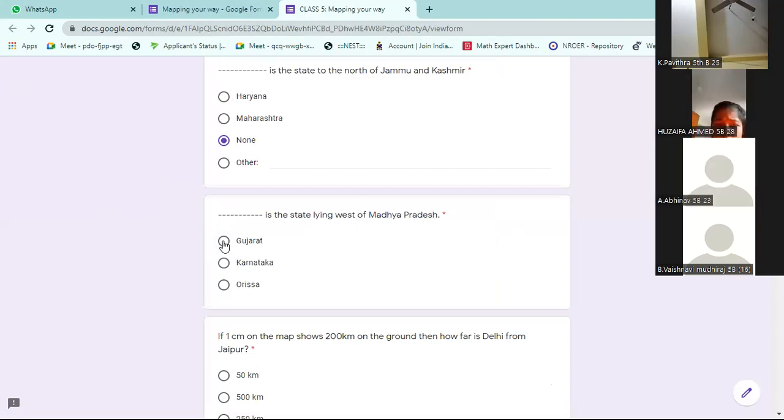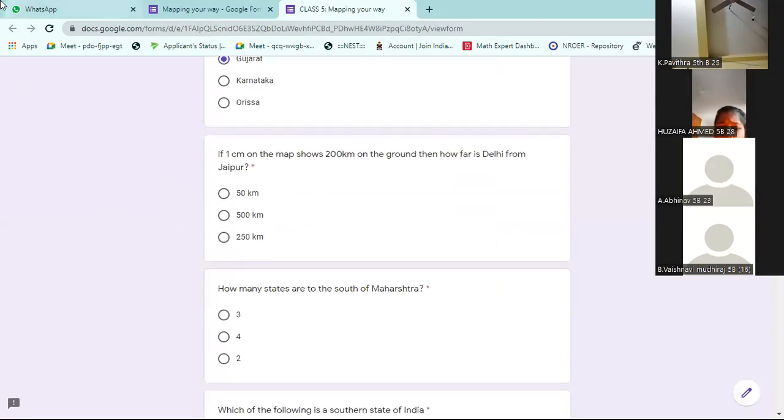Sir, the next question: how can we identify how far it is? 1 centimeter on the map shows 200 kilometers on the ground. Then how far is Delhi from Jaipur?